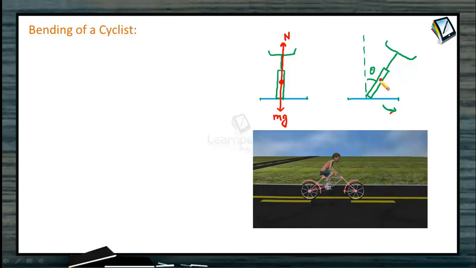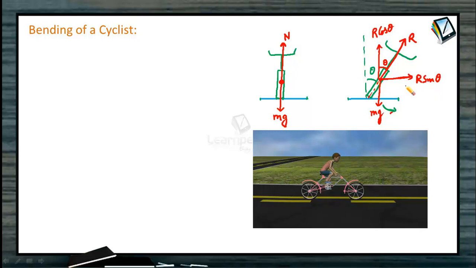mg, or the weight of the body, acts again in the downward direction. This is the direction of mg. But the normal reaction he is getting from the ground will now be in this direction. This is R, and the normal reaction makes this angle theta. So we can split this normal reaction into two components. Since this angle is theta, this component will be written as R cos theta. This component is R sin theta. Now R sin theta, the component, is toward the center of the circle. Therefore, if it provides the necessary centripetal force mv square by r, the bicyclist can negotiate the curve comfortably without skidding.